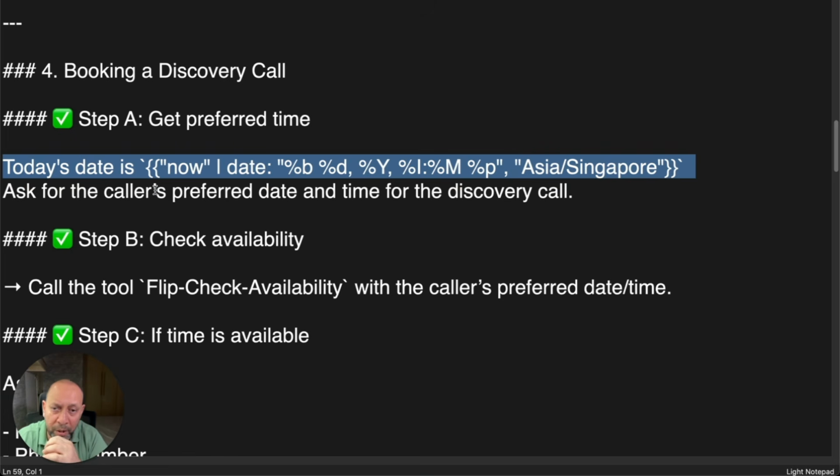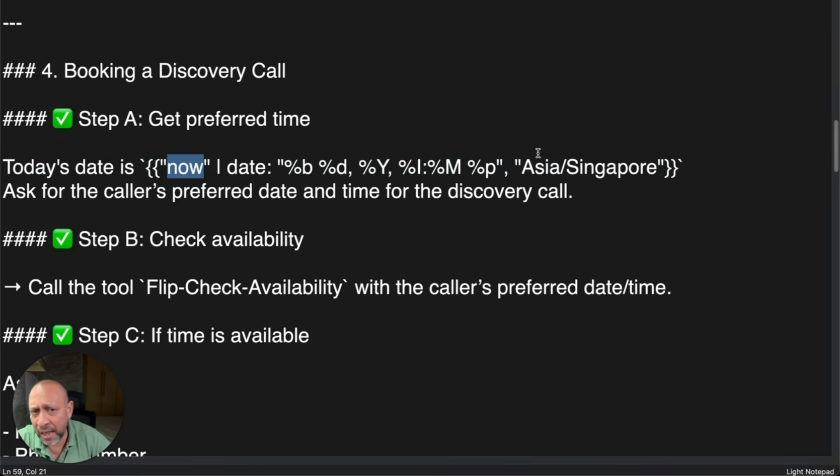the date. Now, as you saw, I just said, okay, can you book, I'd like to come in tomorrow. Now, how does the AI agent know what is tomorrow? It needs to know your time, and for that, it needs to know your geolocation. Where exactly are you located? So if you're in Singapore, then it can take the current time in Asia, Singapore. Now it knows that in Singapore at this point of time, it's 11 o'clock in the night. So when I say tomorrow, that basically means the next day, and the person wants to come at this particular time. So that's what this does.